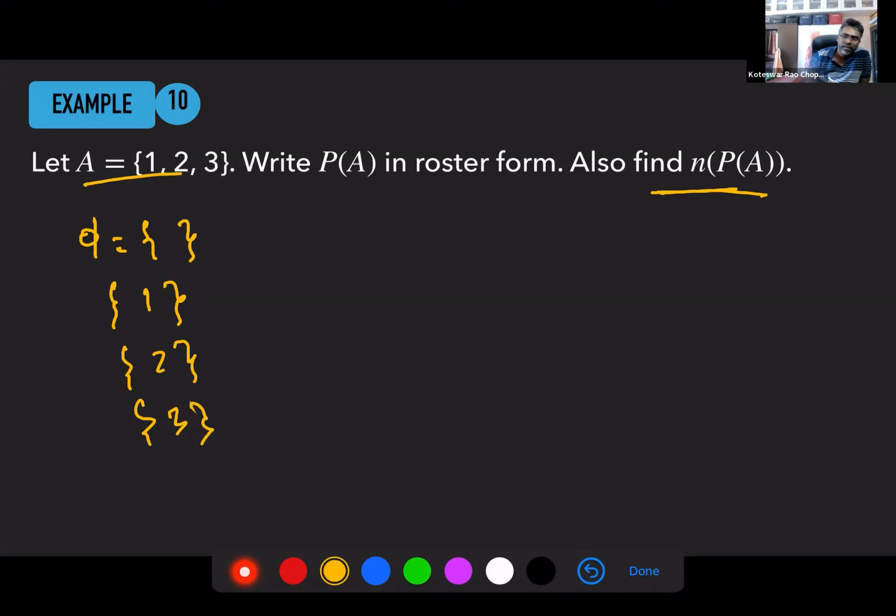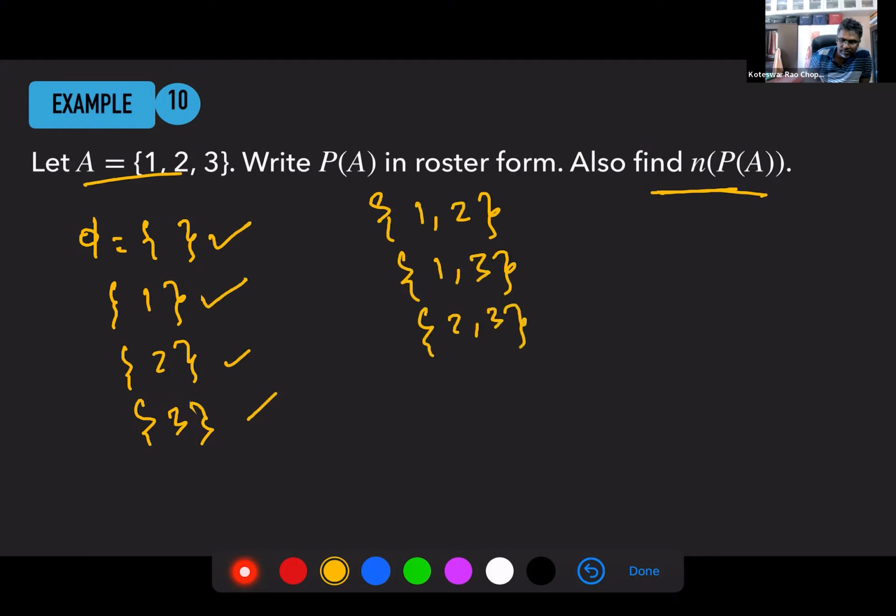Can I say the empty set is a subset of A? This set containing 1 is a subset, containing 2, containing 3. Now I can have a subset like this, or a subset like this. This is also a subset of A. You understand? And then I can also have 1, 2, 3.